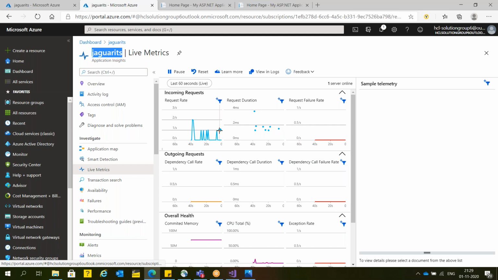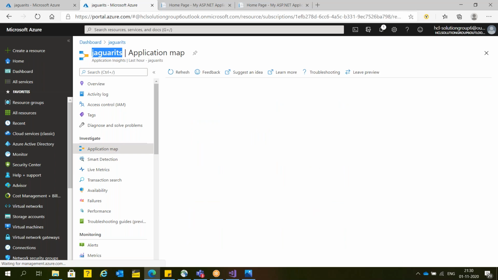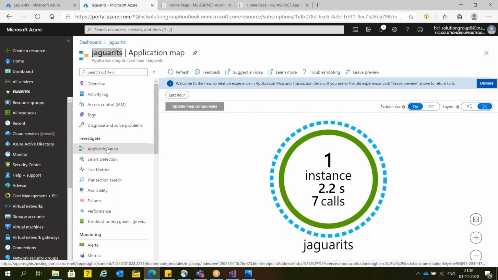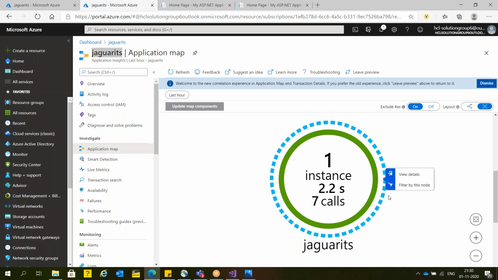So everything you can monitor from the background, guys. Here, in case you want to see the architecture, the application map, this is the application map. This is Jaguar ITS.